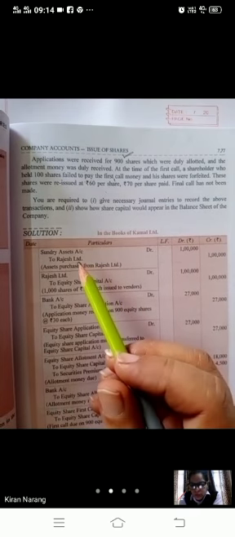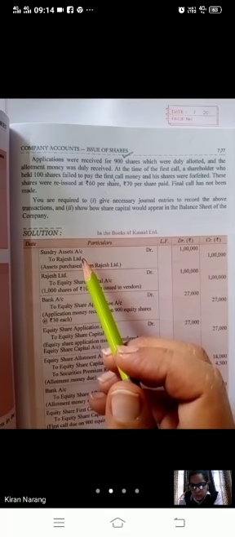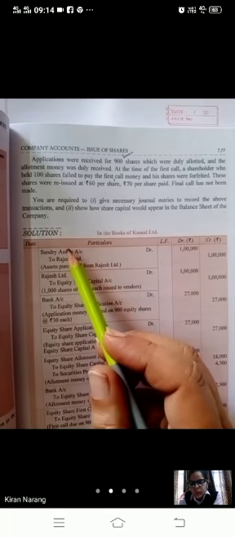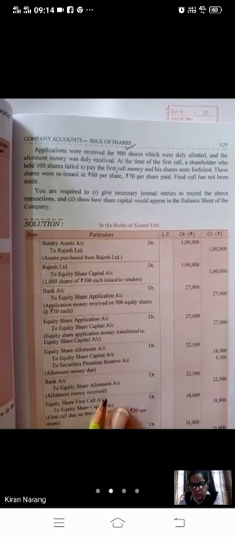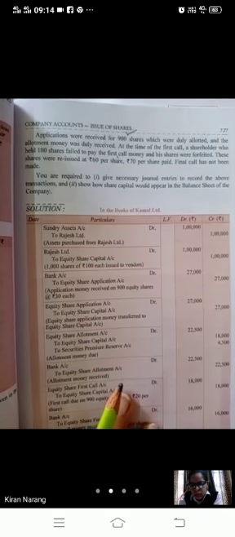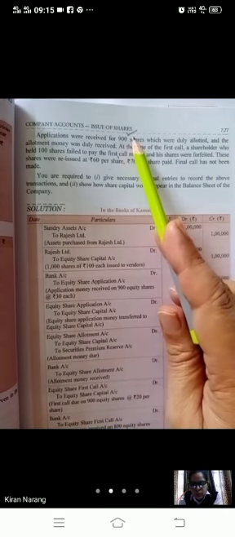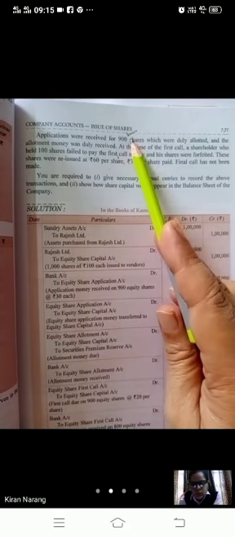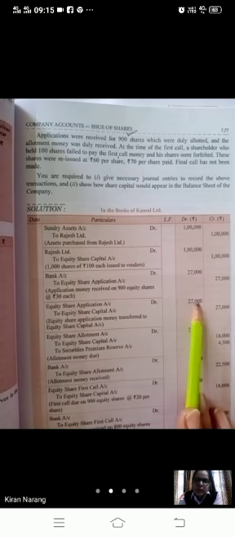So start with the journal entry. First two journal entries will be of purchase consideration. You have purchased the running business of Rajesh Limited. So sundry assets to vendor, vendor to share capital 1 lakh. Then remaining 1000 shares were offered to the public, but only subscription is of 900 shares. So the whole question will be done according to 900. Bank to share application 900 into 30. Then share application to share capital.